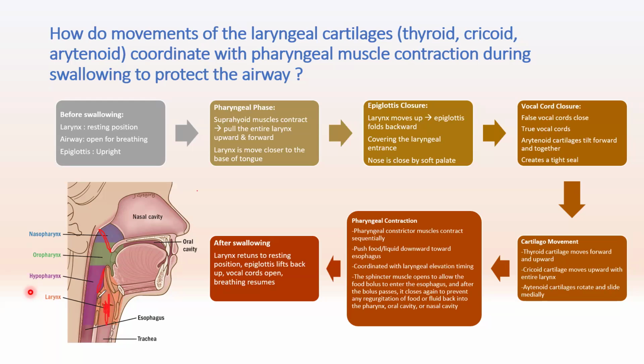And there is cartilage movement: the thyroid cartilage moves forward and upward, the cricoid cartilage moves upward with the entire larynx, and the arytenoid cartilages rotate and slide medially. Then pharyngeal contraction: the pharyngeal constrictor muscles contract sequentially and push the food toward the esophagus, coordinated with the timing of laryngeal elevation.